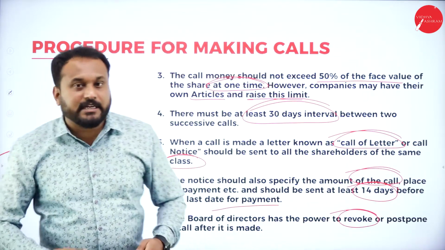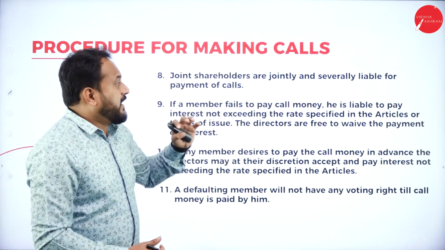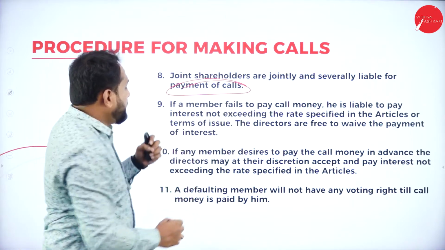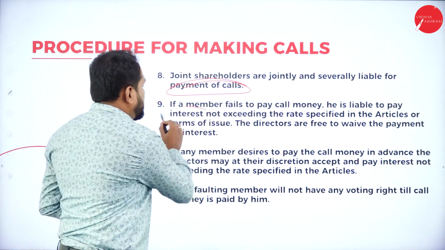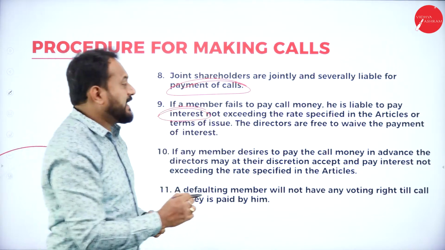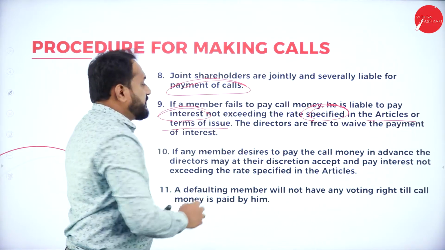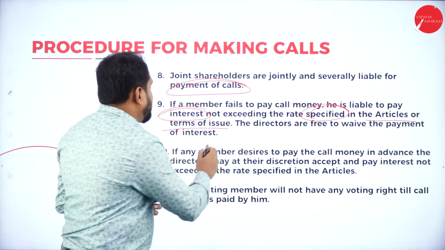After that, we have the 8th point, that joint shareholders are jointly and severally liable for payment of calls. If a member fails to pay call money, he is liable to pay interest not exceeding the rate specified in the articles or terms of issue. The directors are free to waive the payment of interest.